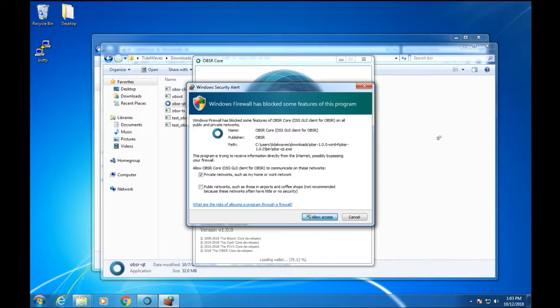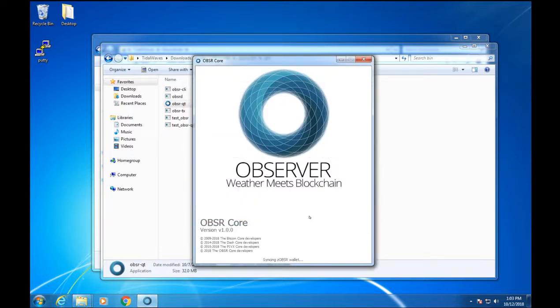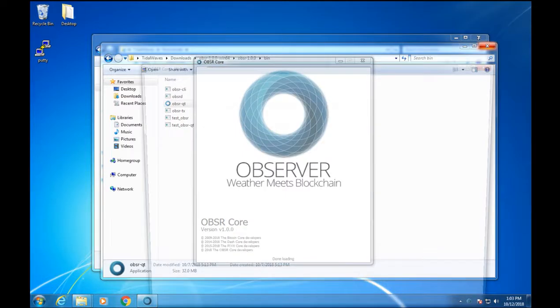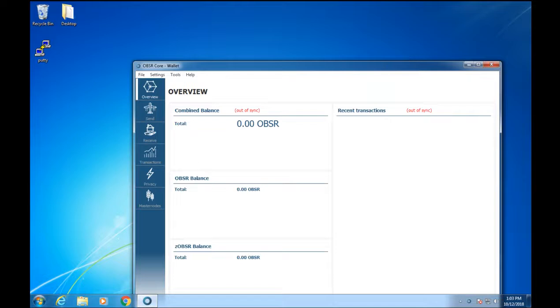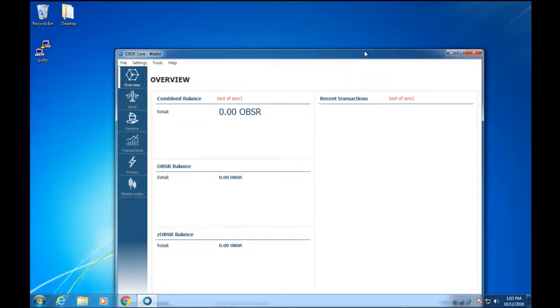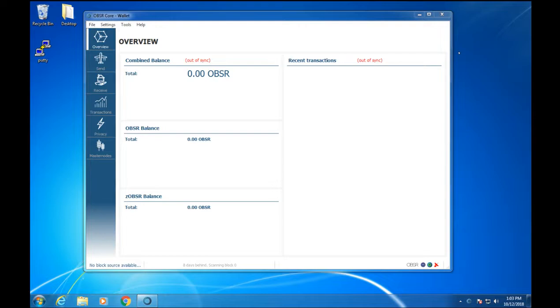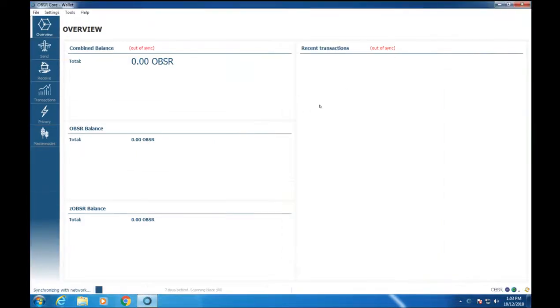Of course, you have to allow access through your firewall. At this point, you'll see that it has started synchronizing with the network.